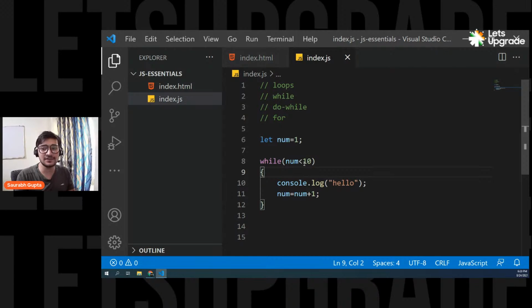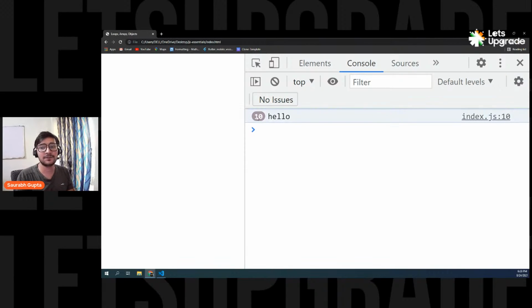Now, if I want to run it 10 times, I can simply say, okay, fine, go till 10. Not less than 10, go till 10. So now I'm starting from 1 and I'm going till 10 and I'm incrementing by 1, increasing the value by 1. That means it will definitely go till 10 values. And here we go. See, 10 times hello. So that's how it works.